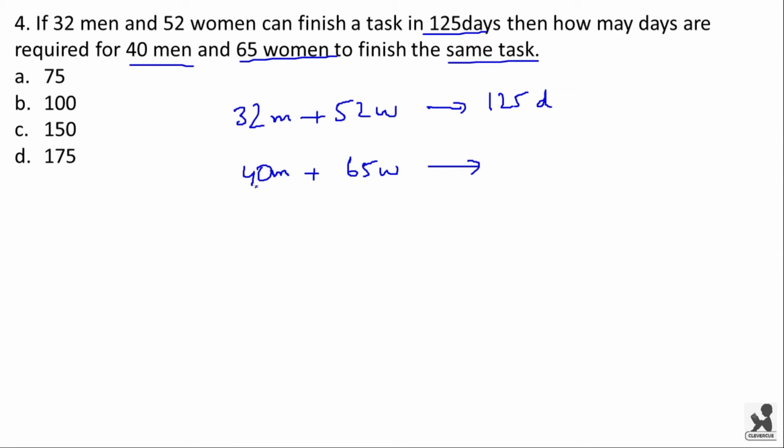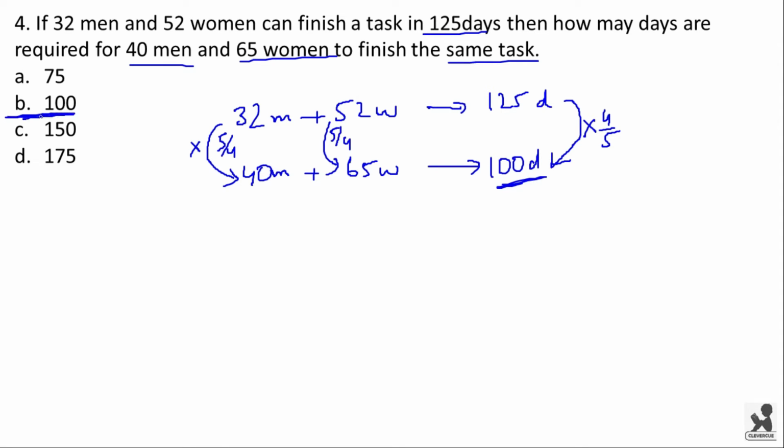Here you can see that 40 and 32 are multiples of 8, and 52 and 65 are also multiples of 13. And here if you multiply 32 with 5 by 4 you get 40, and here also if you multiply 52 with 5 by 4 you get 65. Remember that when you are multiplying with 5 by 4, on this side you have to multiply with the reciprocal, that is 4 by 5. I hope you understood this. Now 125 into 4 by 5 will be 100 days. Now 100 will be the answer.